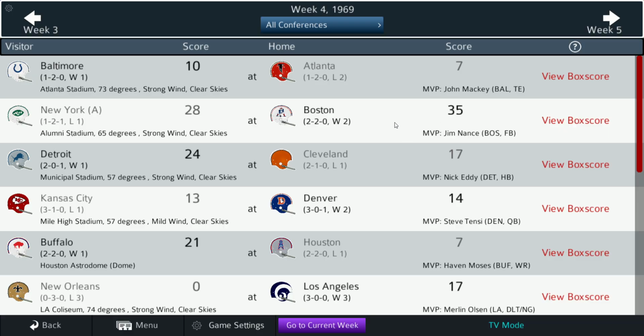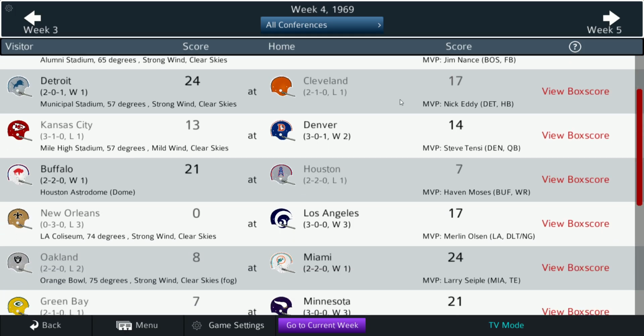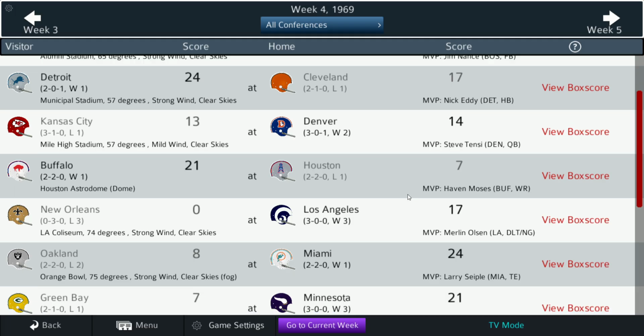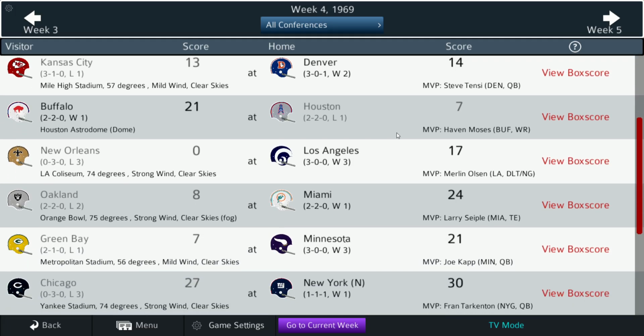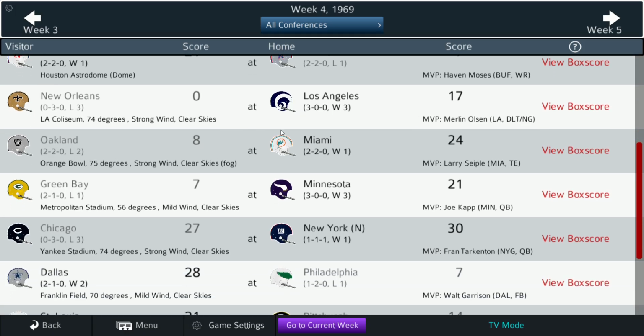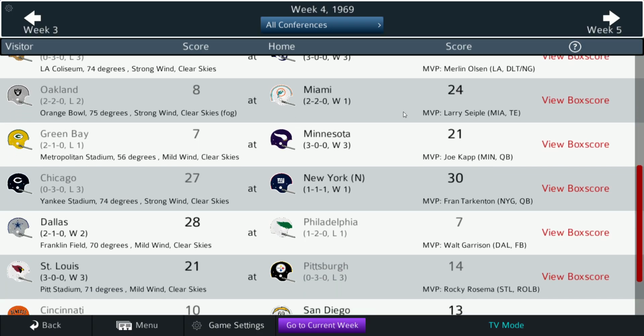Jets lose, so they're not off to a great start. They lose to Boston 35-28. The Lions roll. They're unbeaten still. Chiefs lose their first game, losing to Denver. Denver's undefeated, 3-0-1. So that's something. Buffalo defeats Houston. The Rams stay unbeaten. They keep the Saints winless. Miami defeats Oakland. Wow, 24-8. That's a big upset. The Raiders, now defending AFL champions, are 2-2.